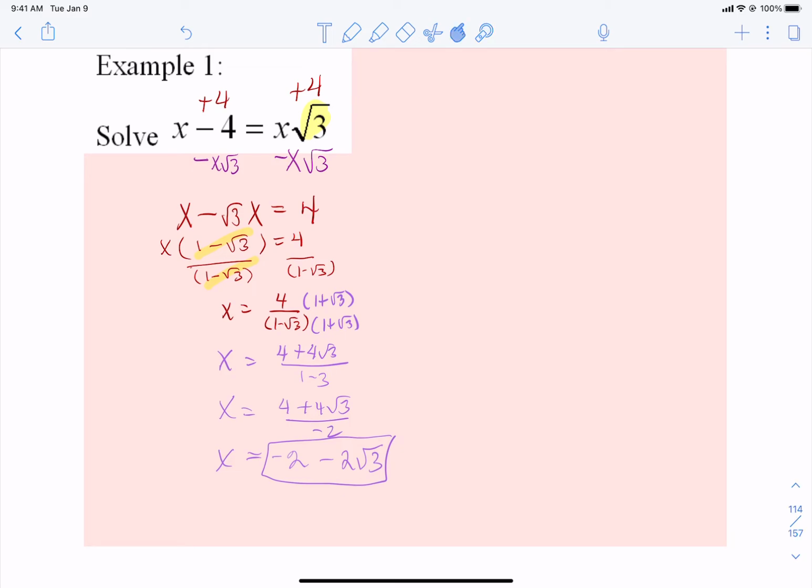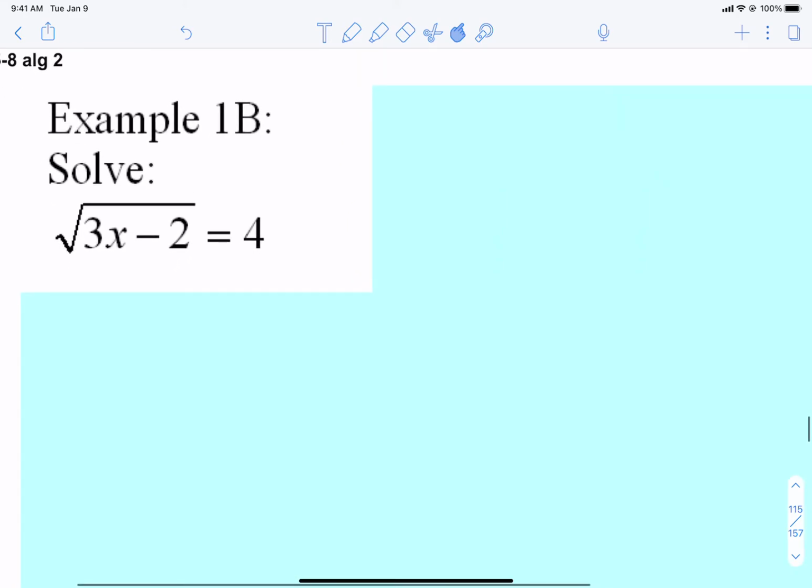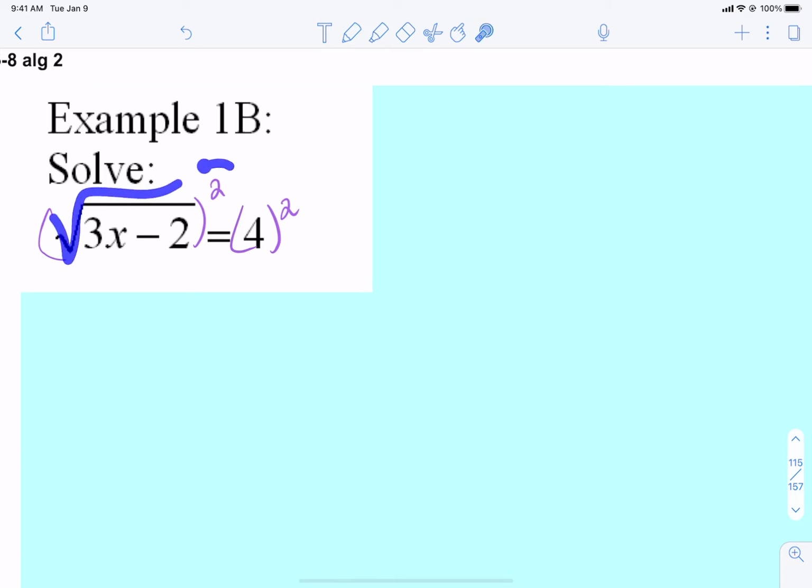Now that's where a square root is stuck on a number, not the x, but a number. In example 1b, this time our square root is stuck on the x's. So in a way, this equation is a little easier than the last one. Because the thing that's going to get rid of that square root is to put a square on both sides. Because we know that the square root and the square are opposites. They're going to cancel each other out, which is great. It's going to make our life easier.